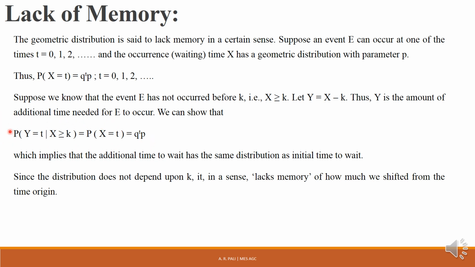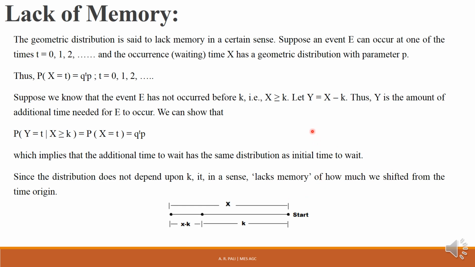If you see carefully, the probability that the additional time is equal to t is the same as the probability that the initial waiting time is equal to t, but here the probability that the additional time is t is a conditional probability where the condition is X greater than or equal to k. So the additional time's probability is the same as the initial time probability, and in this step you can see it has forgotten the time k.